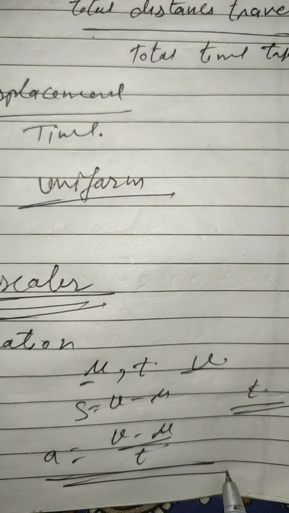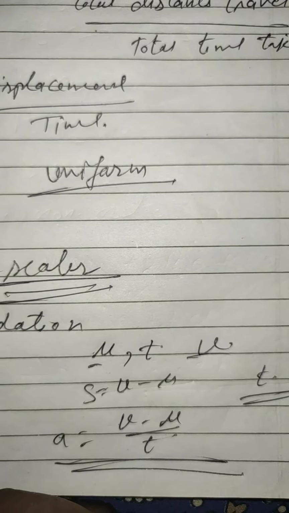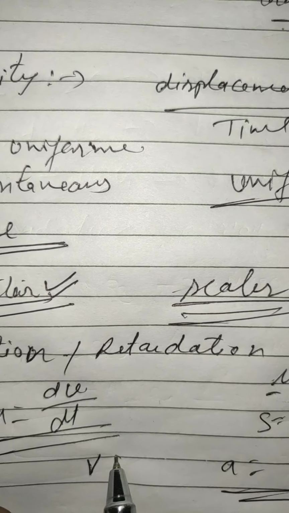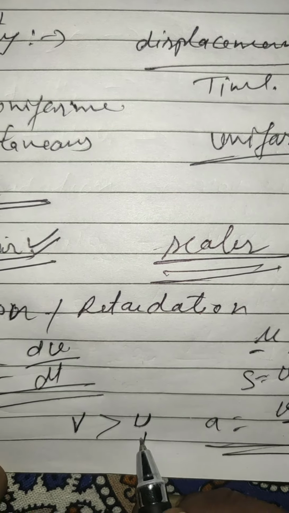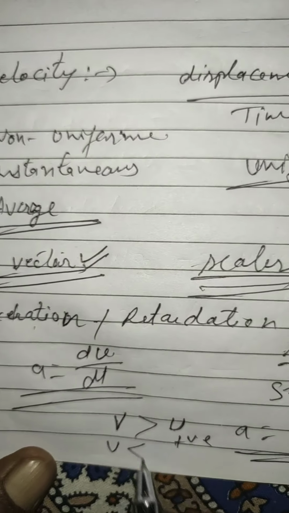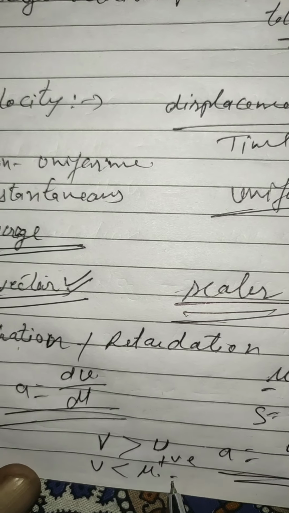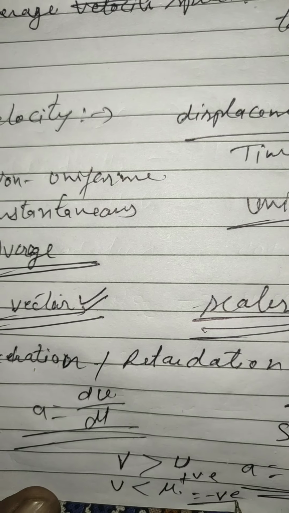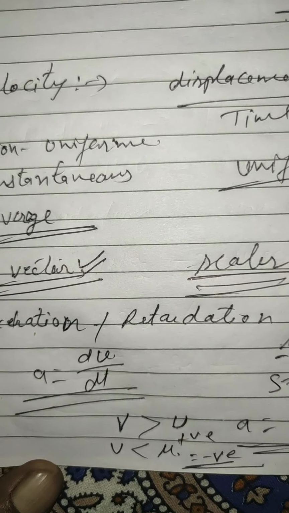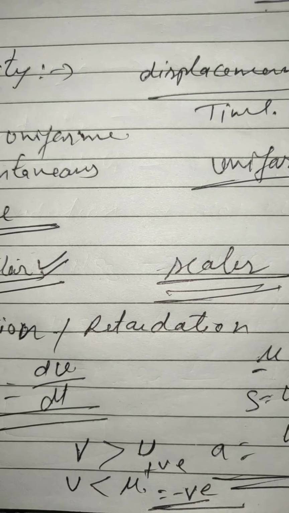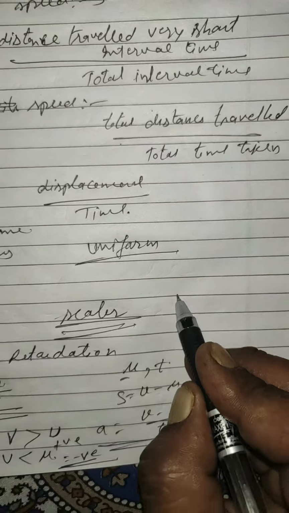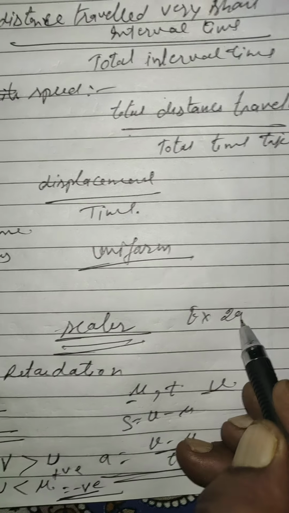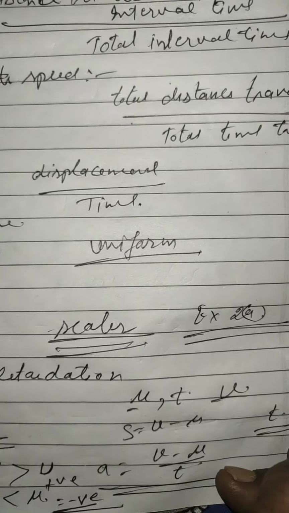This is the acceleration. If v is greater than u, then the acceleration is positive. But if v is less than u, then the acceleration is negative. This negative acceleration is called retardation. So you can solve Exercise 2A in your notebooks also. Okay, thank you.